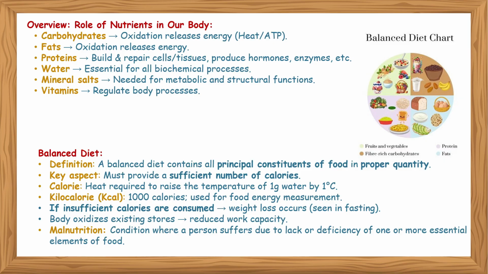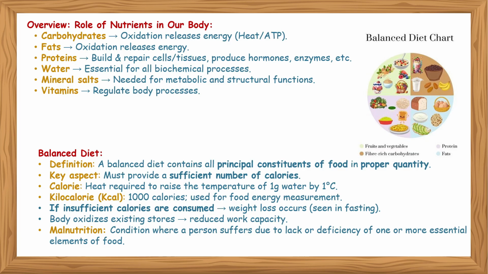Overview: role of nutrients in our body. Carbohydrates: oxidation releases energy, heat or ATP. Fats: oxidation releases energy. Protein: builds and repairs cells and tissues, produces hormones, enzymes, etc. Water: essential for all biochemical processes. Mineral salts: needed for metabolic and structural functions. Vitamins: regulate body processes. Balanced diet definition: a balanced diet contains all principal constituents of food in proper quantity.